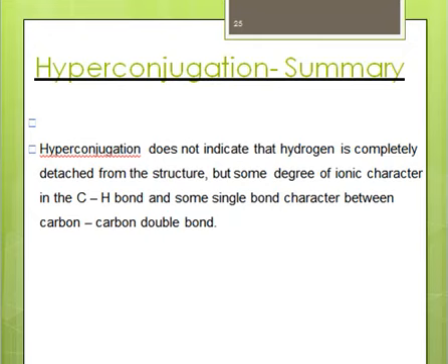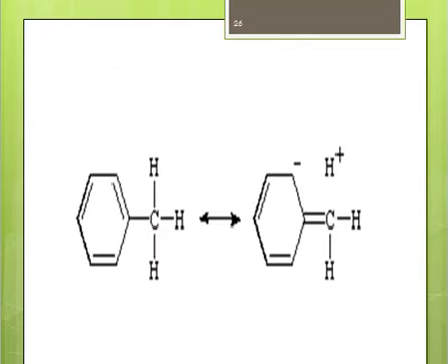So this is hyperconjugation. What is hyperconjugation? It's delocalization of a sigma bond, right? And just like resonance, we have to make use of contributing structures, and the rules for writing contributing structures for resonance are the same as the rules for writing contributing structures for hyperconjugation. Let's take another example. Here we have a structure, and we have to show the hyperconjugation. The condition for hyperconjugation is that the carbon must have at least one hydrogen. So here we have a carbon with hydrogen, and this carbon must be bonded with another carbon with a p orbital. So here we have a p orbital.